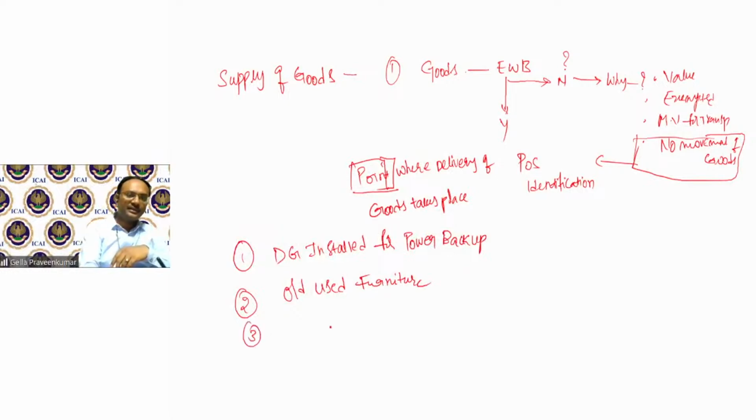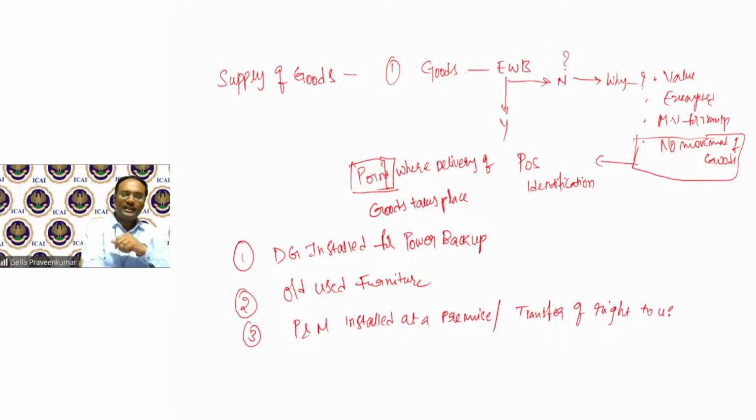Third scenario, say, plant and machinery installed at a premises, or plant and machinery made available, transfer of right to use. There could be cases where I have supplied plant and machinery on rental basis.